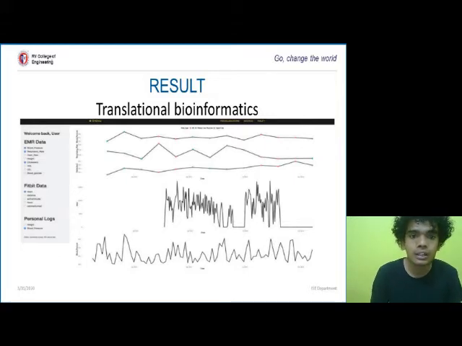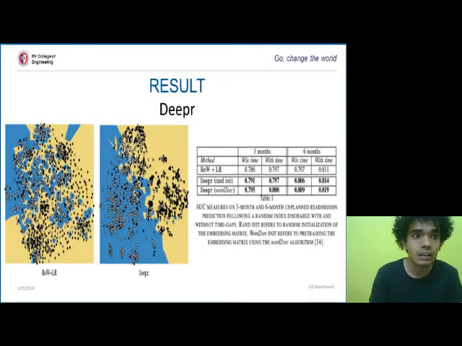Now, moving on to the third paper, where a Deeper architecture is used. Here, in order to find the true efficiency and accuracy of Deeper, the authors had to compare it with other algorithms. BOW plus LR was used. It was concluded that Deeper is far superior as it provided a linear decision boundary, while BOW plus LR provided a scattered one. This can be seen in the left image.